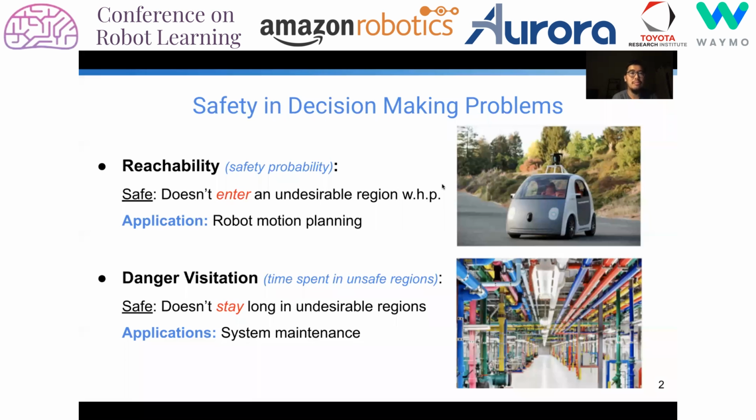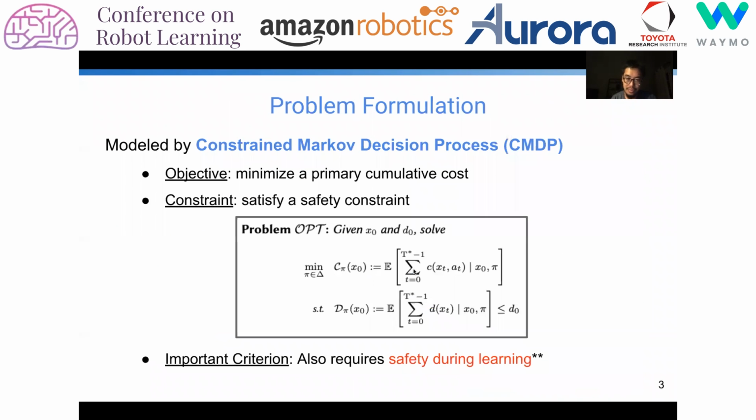In this work, we study the problem of safety in sequential decision making, in which there are two notions of safety that we considered. The first is reachability, that the agent is deemed safe if it doesn't enter an undesirable region with high probability. The second is visitation to dangerous areas, in which the agent is considered safe if it doesn't stay long in undesirable regions.